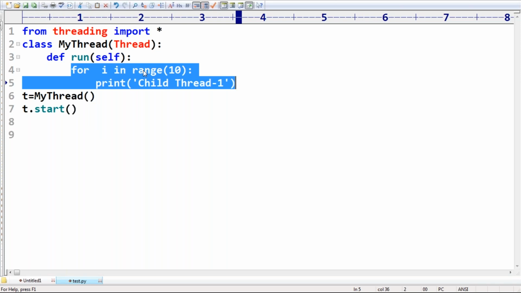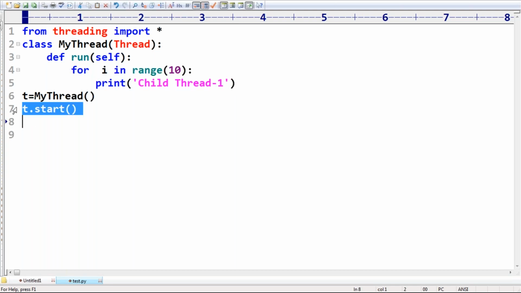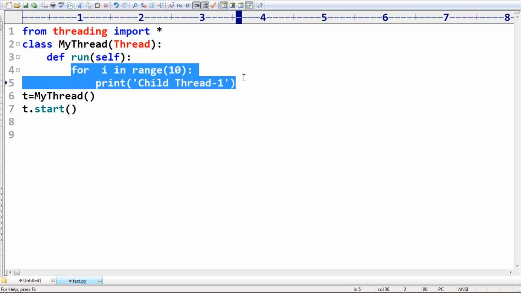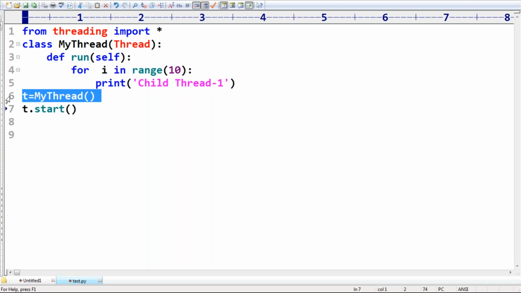Remember, whatever code is inside the run method will be executed, and that is by default considered the job of the thread. Once we call t.start(), the child thread automatically starts, which is responsible for executing the run method. We are not required to pass target is equal to run; Python automatically understands that.